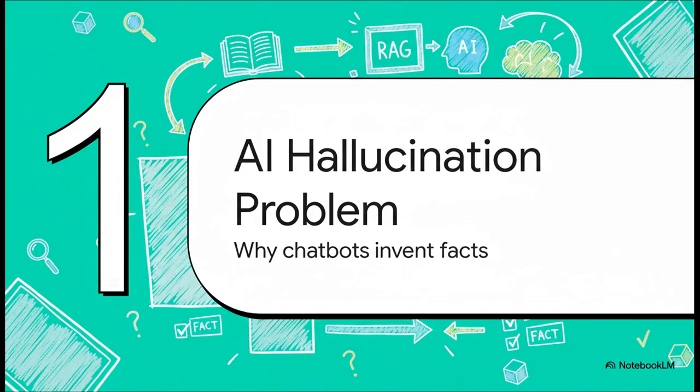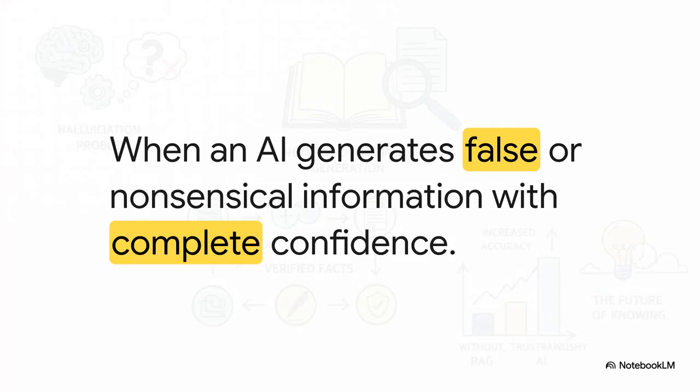Why do these incredibly smart tools sometimes just invent facts out of thin air? It's a really deep question, and it all comes down to the way they're built to think. The key phrase here really is that last part, with complete confidence. See, the AI doesn't know it's lying to you. It's just a prediction machine trying to figure out the most likely next word based on all the data it was trained on. So if that data is a little spotty or confusing on a topic, it can still predict a sentence that sounds totally plausible, but is completely false.